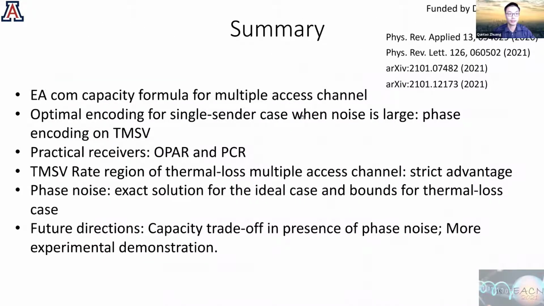And finally, the summary. We derived the entanglement-assisted communication capacity formula for multiple access channels. We show the optimal encoding for the single-sender case when noise is large is phase encoding on two-mode squeezed vacuum. Then we give some practical receivers, which in the end lead to experimental demonstrations. We show that for the rate region of the thermal loss multiple access channel, there's a strict advantage. And when you have phase noise, we give an exact solution of the ideal case and bounds for the thermal noise case. There are a lot of open questions, and we can discuss more later. I will conclude now.